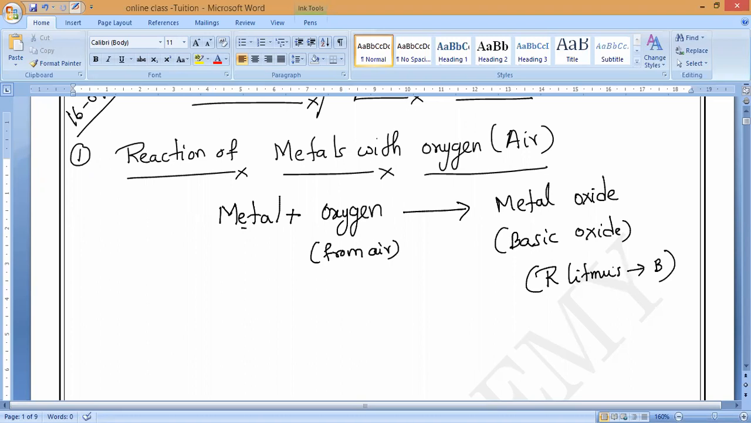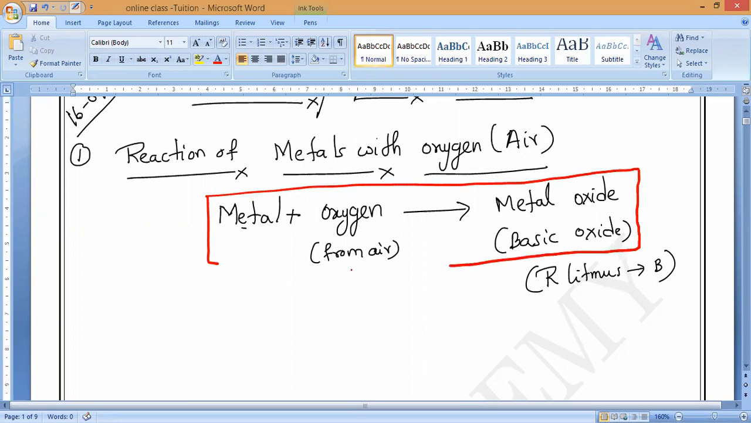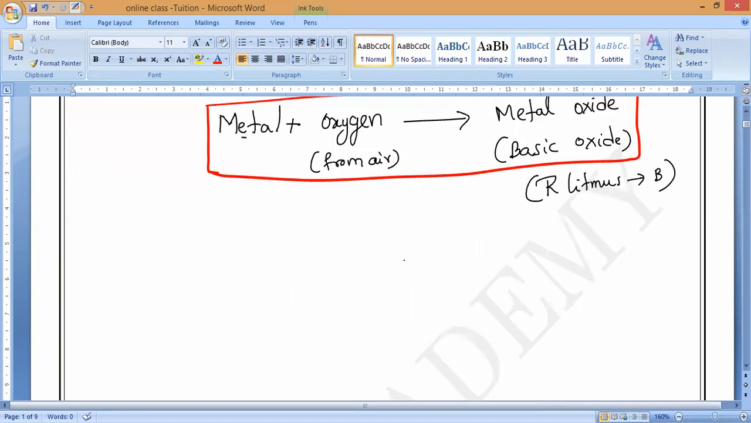Very, very important. This is the standard equation of the reaction of metals with oxygen. Please all of you make a box for this. If you know these equations, in the exam you will never make any mistake because it gives us the idea. Do you understand? So that is the first property of metals: reaction of metals with oxygen. They will form metal oxides, which are basic in nature.